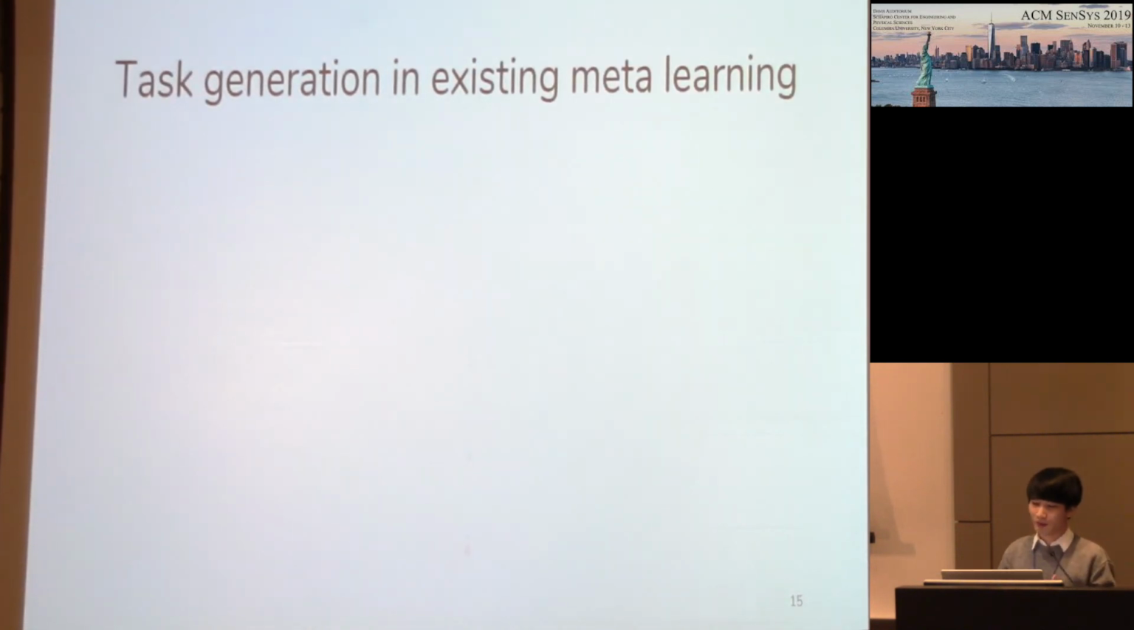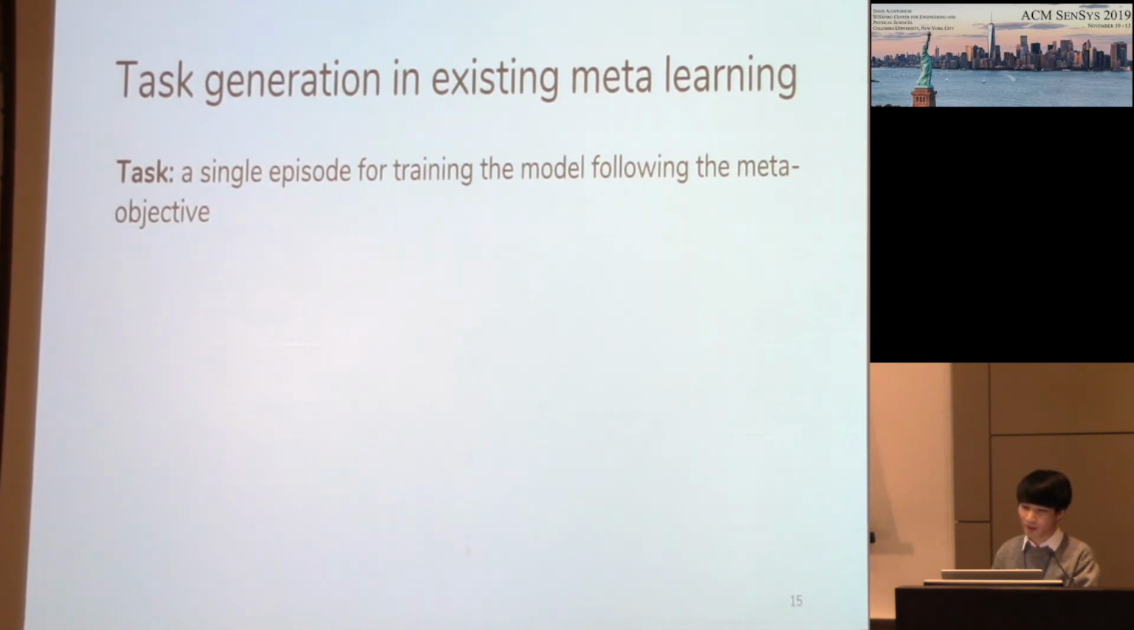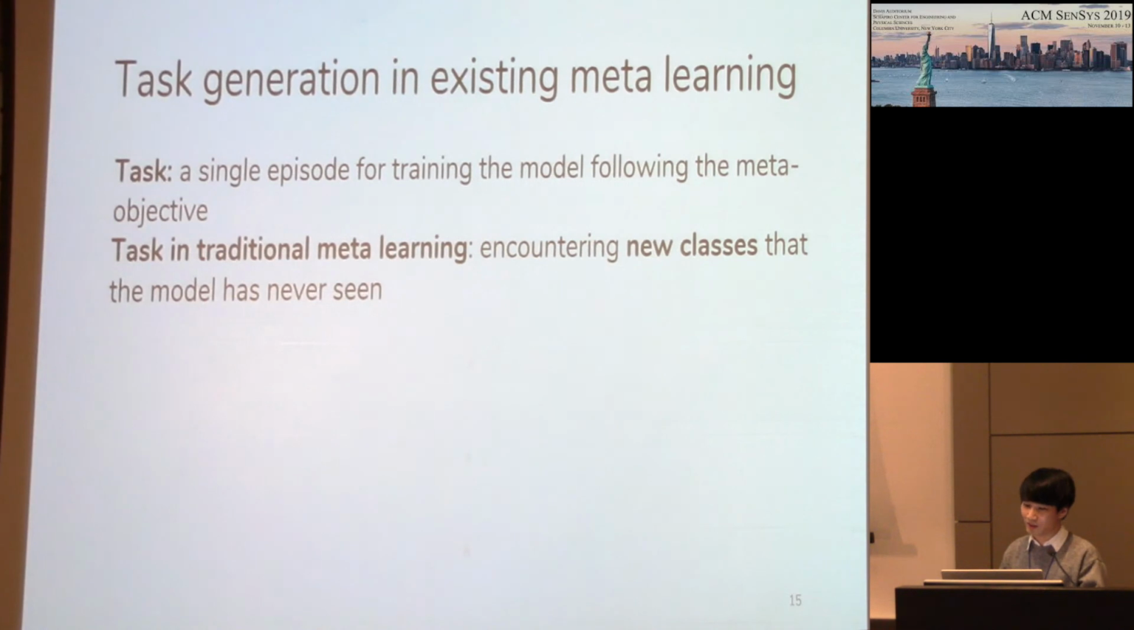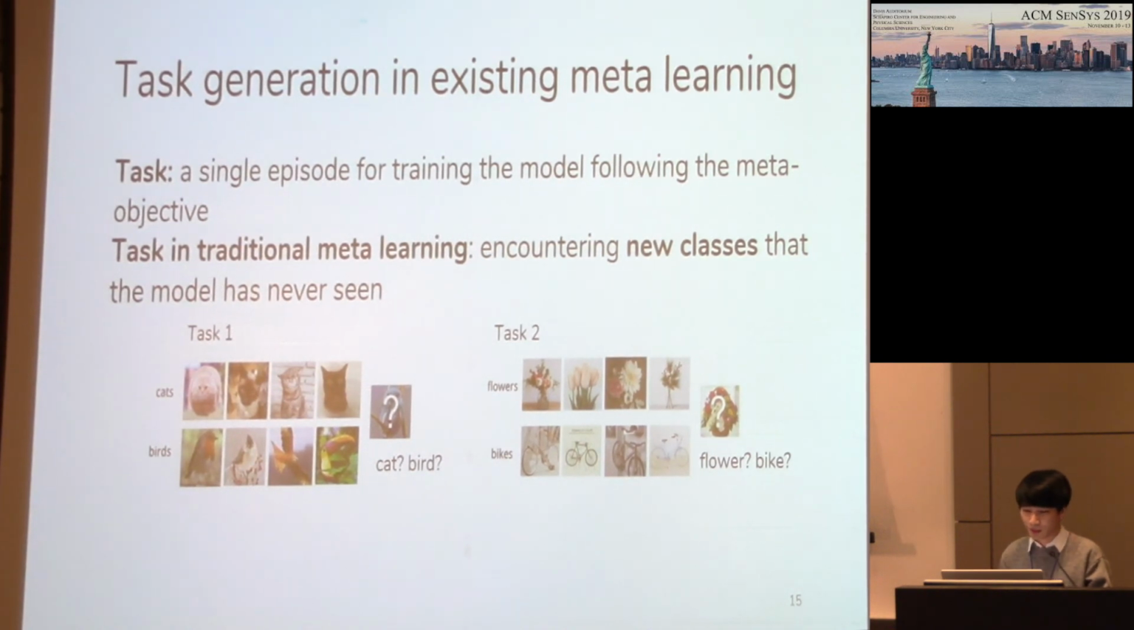Before going into how task generation in MetaSense works, let me explain how existing meta-learning generates tasks to emphasize how MetaSense differs from existing meta-learnings. So task in general means a single episode for training the model following the meta objective. And specifically, task in traditional meta-learning is encountering new classes that the model has never seen. Here's an example.